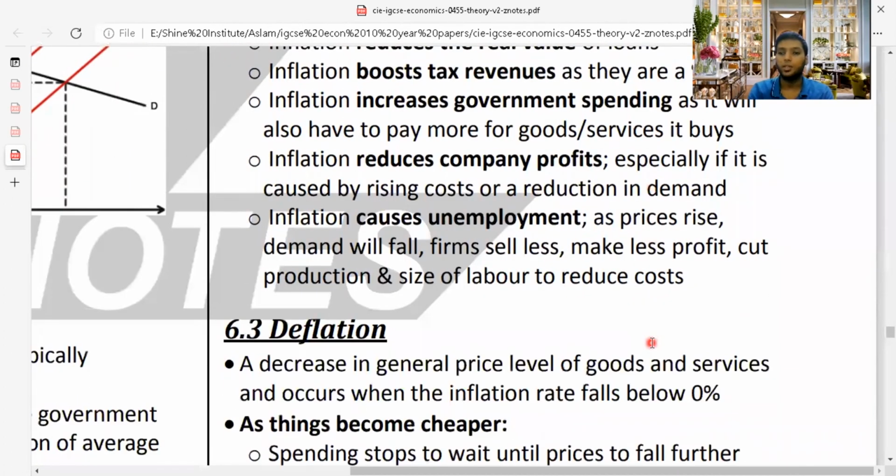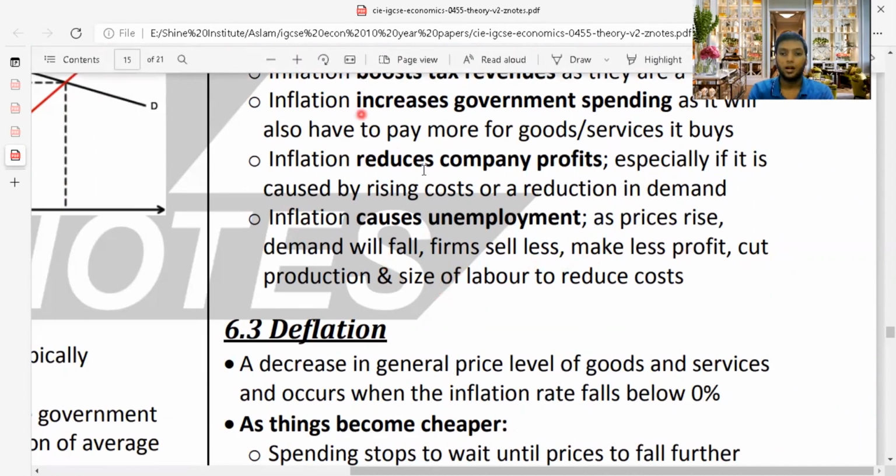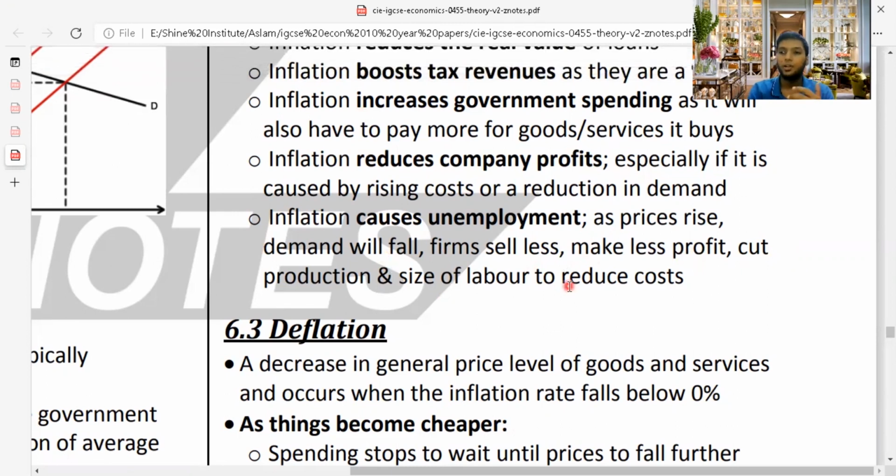Inflation causes unemployment. As prices rise, demand will fall. Firms sell less, make less profit, and cut production and the size of their labor force to reduce cost. So when prices of the product increase, firms can't sell that product to customers, and they make less profit. So they will not hold on to all the employees whom they were employing.